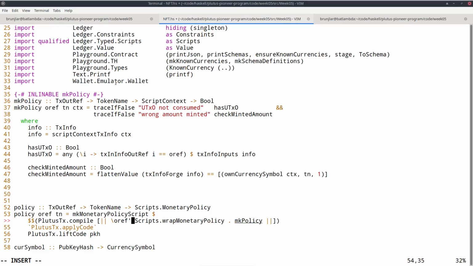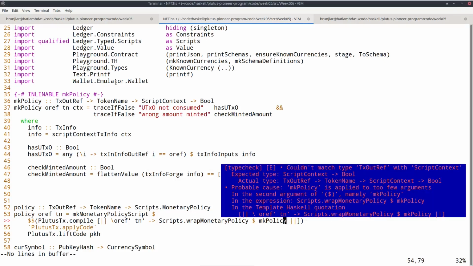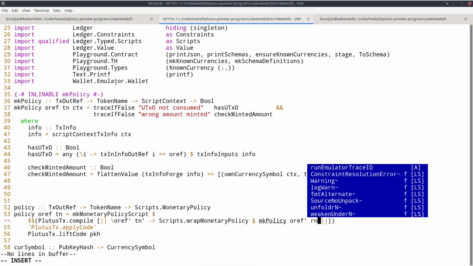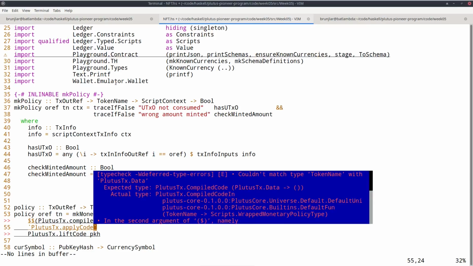So given oref' and token name', I have to wrap the result of applying make policy to those two arguments. And now I must provide them. So I must use apply code twice.